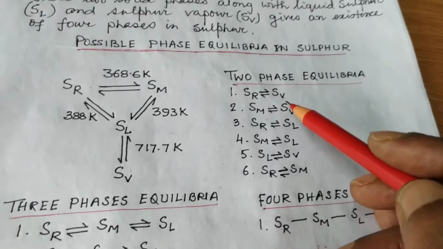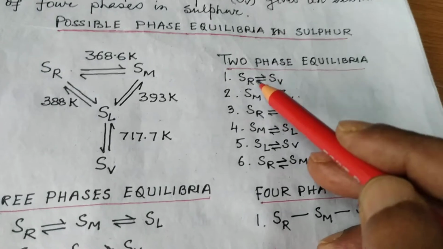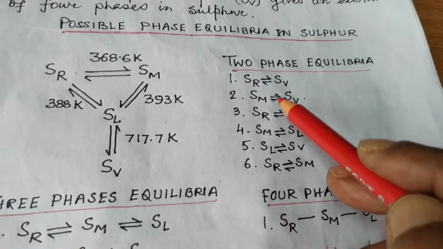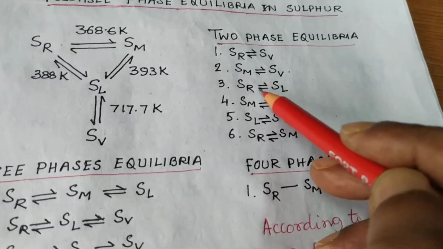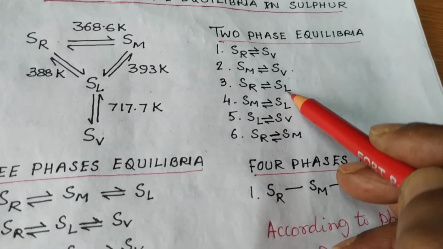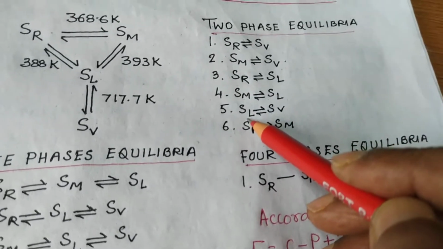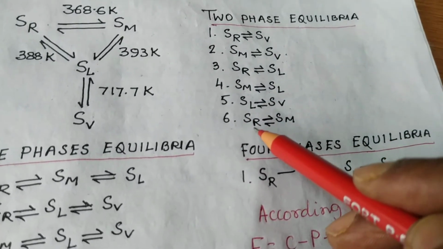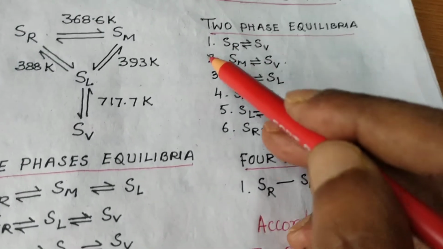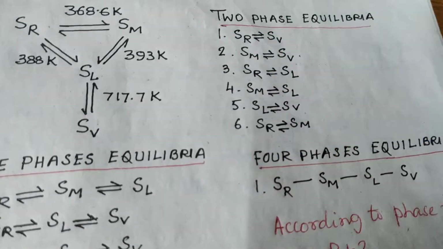Now, the possible phase equilibria. Two-phase equilibria: there may be 6 of this type. Rhombic sulfur and sulfur vapor, monoclinic sulfur and sulfur vapor, rhombic sulfur and liquid sulfur, monoclinic sulfur and liquid sulfur, liquid sulfur and sulfur vapor, and rhombic sulfur and monoclinic sulfur. So 6 types of two-phase equilibria are possible.